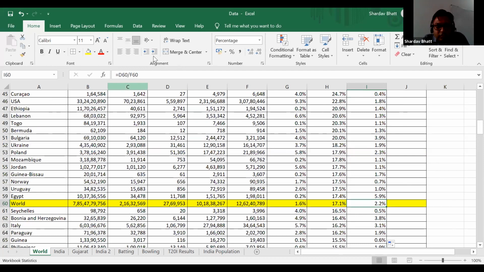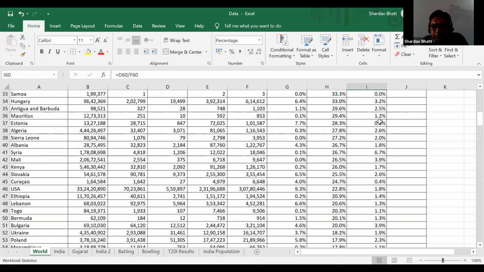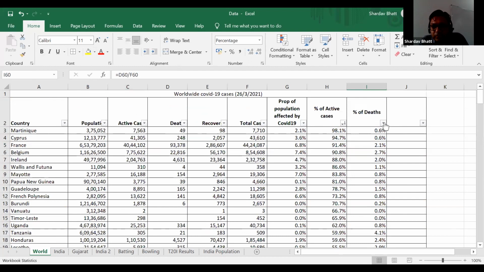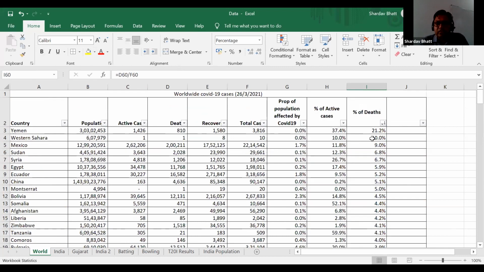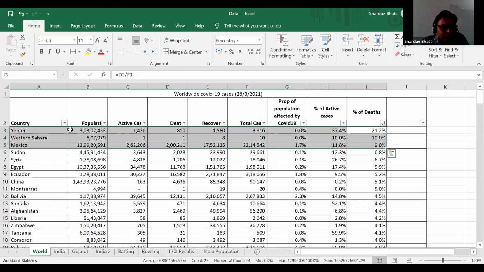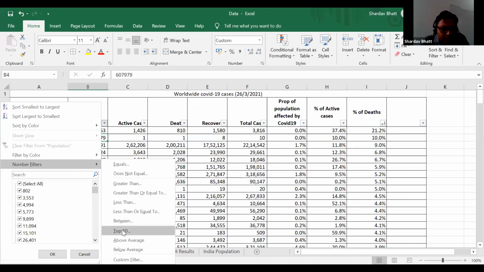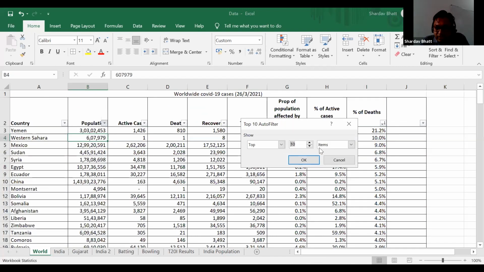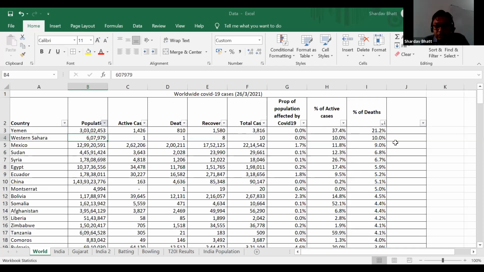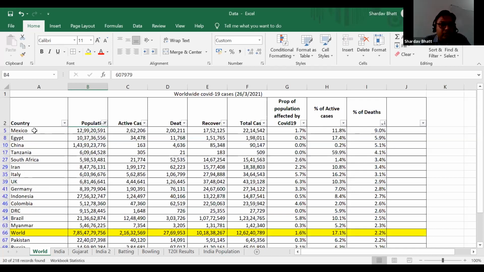Yes. So you can see here percentage of death. Okay. So I will sort according to the percentage of death. And you can see in Yemen and some of the countries, it is a very high number. But again, population in those countries is relatively less. So I will again apply the population filter. And this time I'll consider top 30 countries. And according to top 30 countries, Mexico is having the highest death ratio.